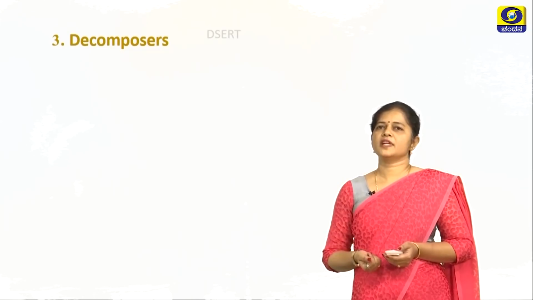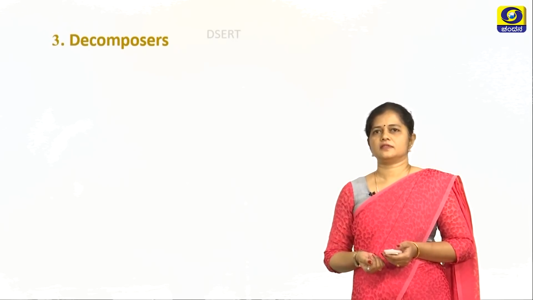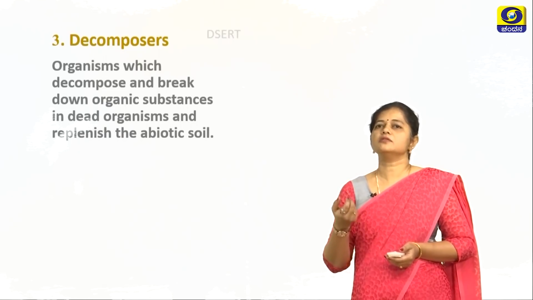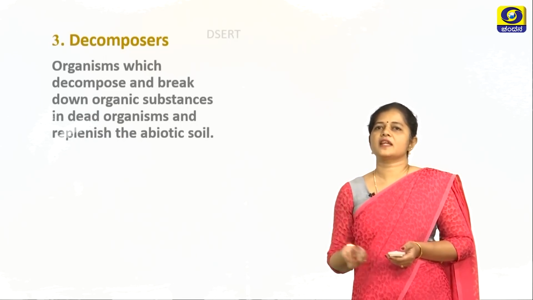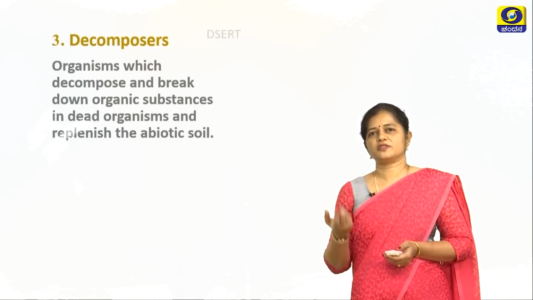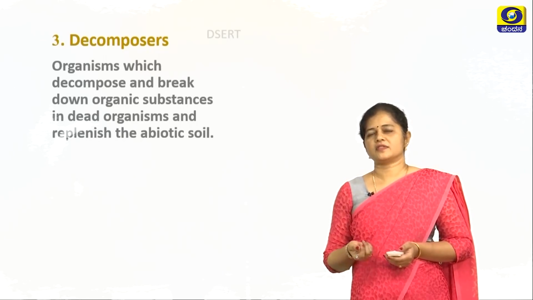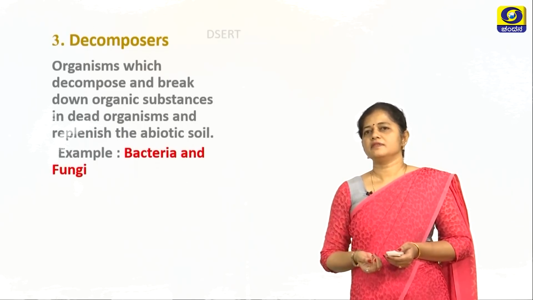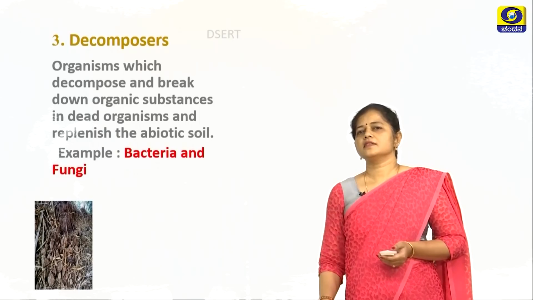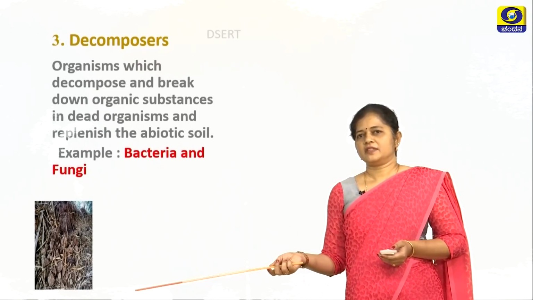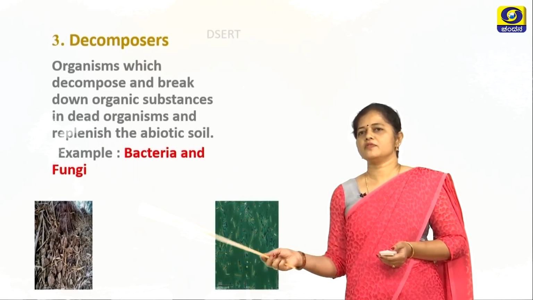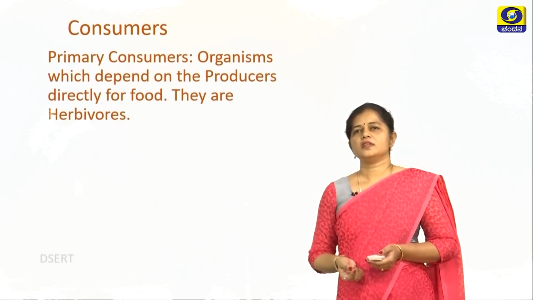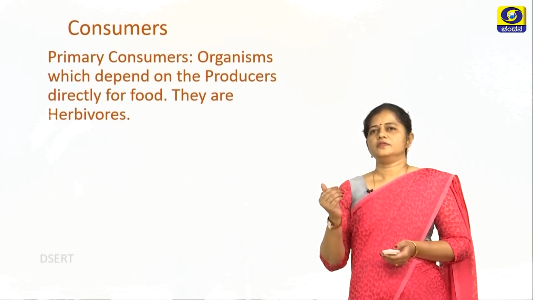And the third component are the decomposers. So now what are decomposers? These organisms which decompose and break down organic substances in dead organisms and replenish the abiotic soil are called as the decomposers. Now let's see few examples of decomposers. Bacteria and fungi. Now you can see this is the dead decaying matter, so which will be decomposed by the bacteria and the fungi. The consumers are of three kinds.